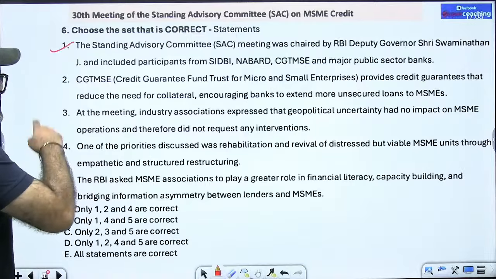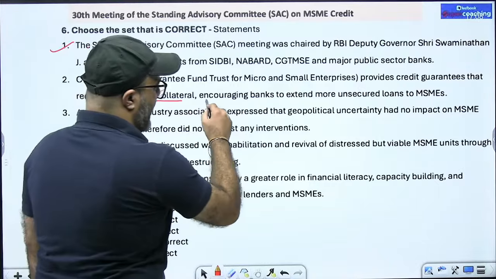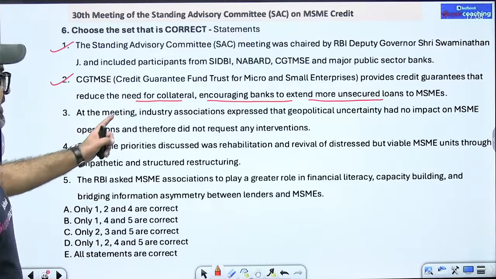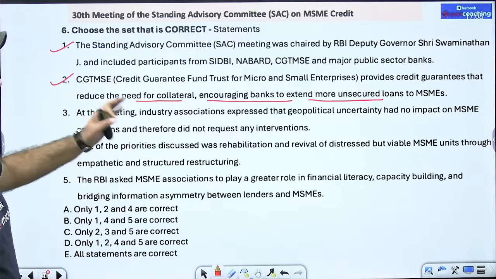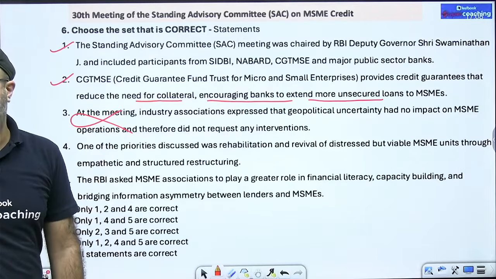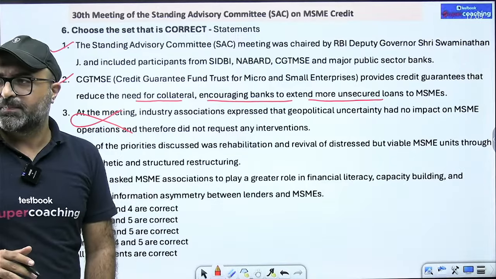The next point is CGTMSE, that is Credit Guarantee Fund Trust for Micro and Small Enterprises. Micro, small and medium enterprises provide credit guarantee that reduces the need for collateral, encouraging banks to extend more unsecured loans to the MSMEs. That is correct. At the meeting, Industry Associations expressed that geopolitical uncertainty had no impact on MSME operations. No sir, this is wrong. Yes, there is an impact of the geopolitical tensions on the economy. Obviously, जो impact है वो कम है in comparison to other global scenarios, but yes, there is still an impact.